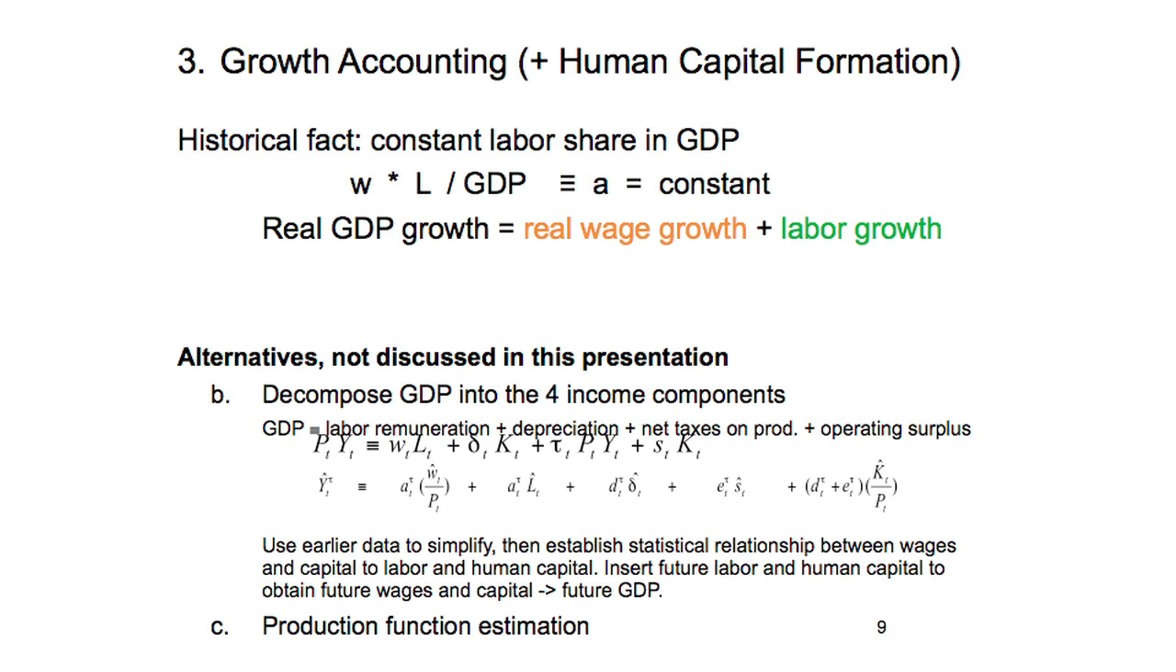It is relatively constant. Now, if we express labor remuneration as wage rate times labor, we decompose that labor remuneration, and then we have wage rate times labor divided by GDP is constant. We switch to growth rates. We get real GDP growth is real wage growth plus labor growth. Now, how do I predict future real wage growth? How do I predict future labor growth?